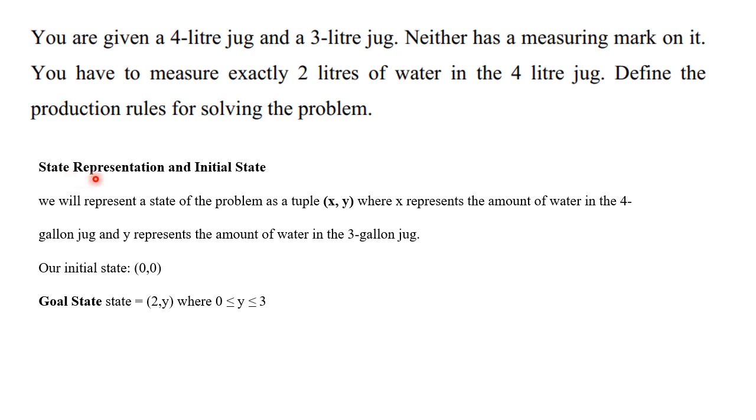Here the state space means the state description of the problem. State space can be represented as (x, y), where x represents the water in the 4-liter jug and y represents the water in the 3-liter jug. The initial state is that both jugs are empty, that means the initial state is (0, 0). The goal state is exactly 2 liters in the 4-liter jug, and we are not worried about the amount of water in the 3-liter jug.